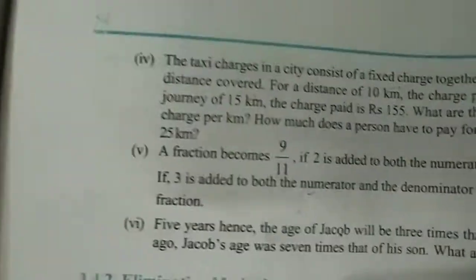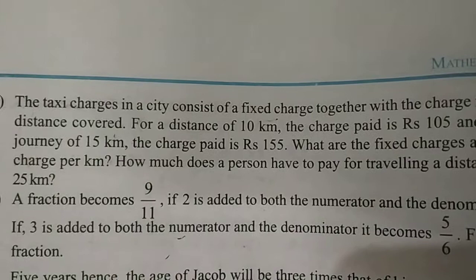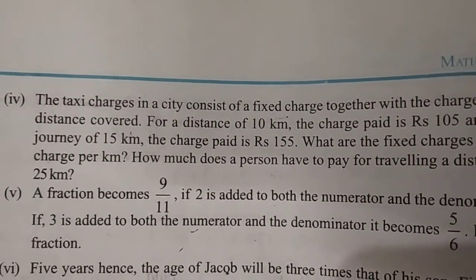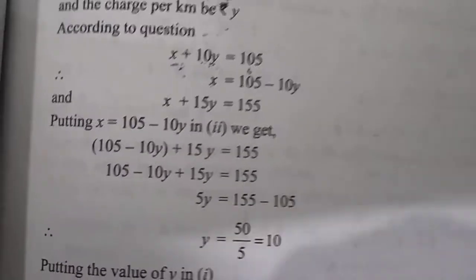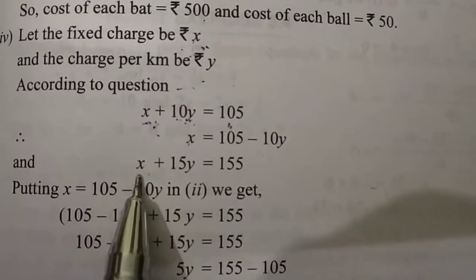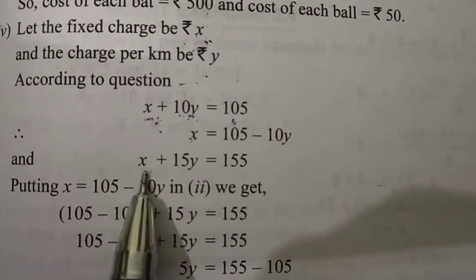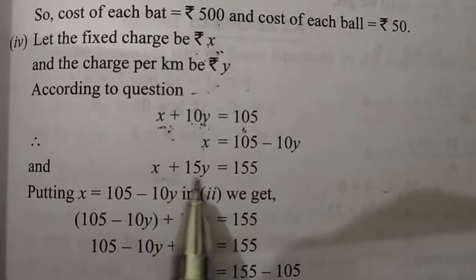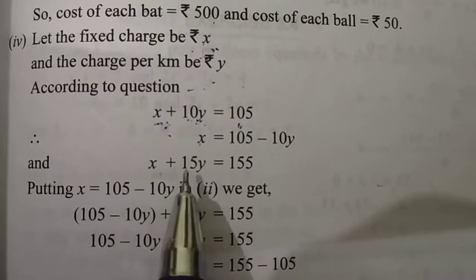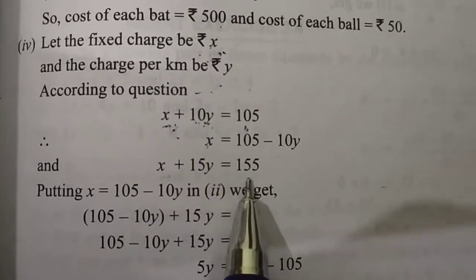Now the second equation is given to you: for a journey of 15 kilometers the charge paid is rupees 155. It means for 15 kilometers the fixed charge will be the same X, it will not change, but for 15 kilometers the per kilometer charge is Y rupees. So X plus 15Y is equal to 155.